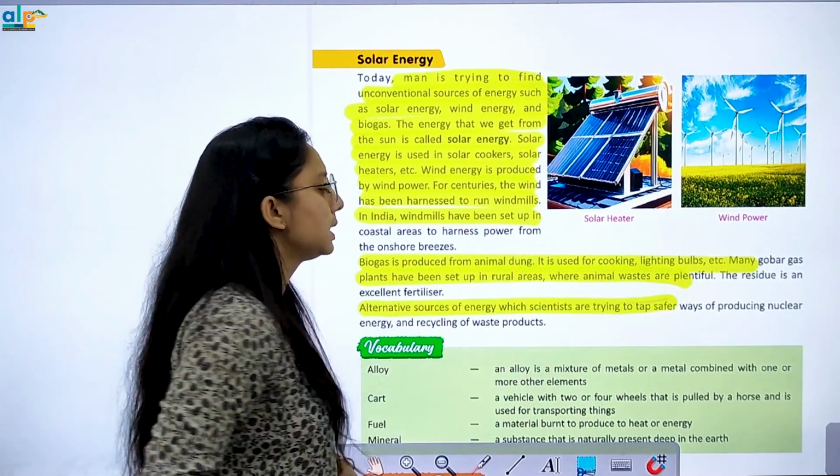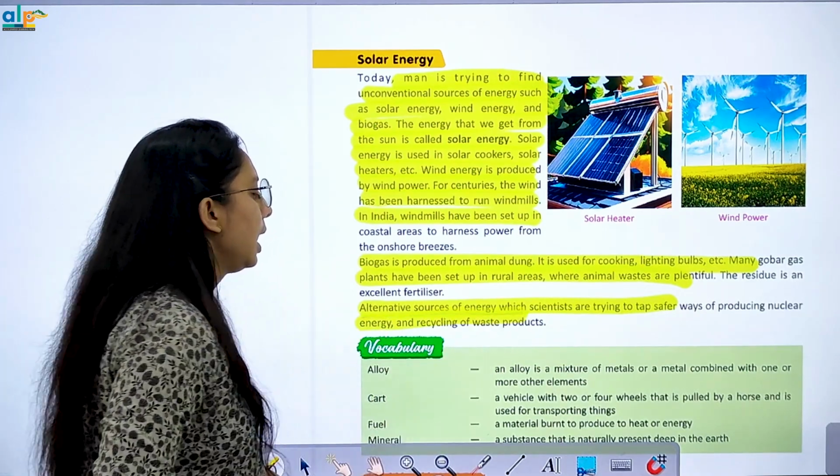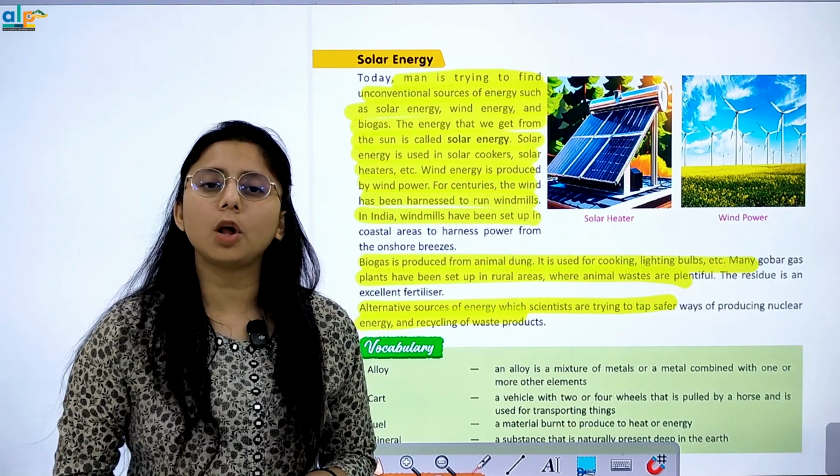Alternative sources of energy which scientists are trying to tap, safer ways of producing nuclear energy, and what they do, they recycle waste products, right? This is all about this chapter.